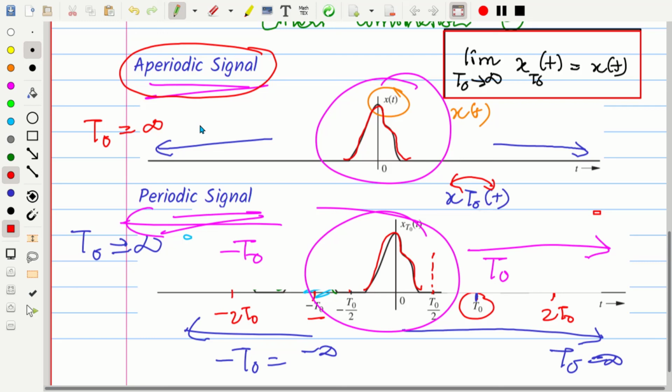This was the major idea of Fourier to find the frequency domain view, or Fourier transform, of an aperiodic signal. I hope this concept is clear to you. Based on this concept only, the Fourier transform is derived. In the next video, we are going to discuss the mathematics behind this idea. I hope the idea was clear: we can express aperiodic signals as periodic signals by assuming that the period is infinity. So we are extending the replicas of the signal to infinity, and in that case we can consider aperiodic signals also as periodic signals.